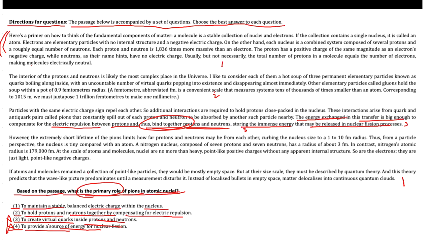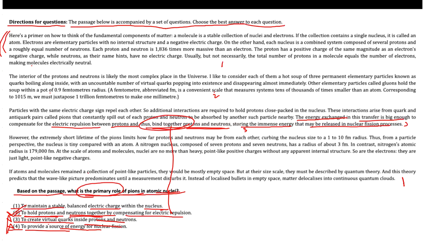Option 2 stated to hold protons and neutrons together means binding together. This one, right? By compensating for electric repulsion. So this stands as the primary role of pions in atomic nuclei.